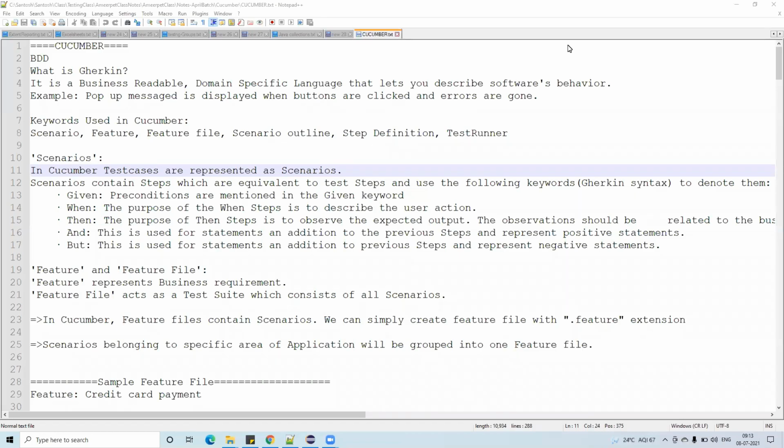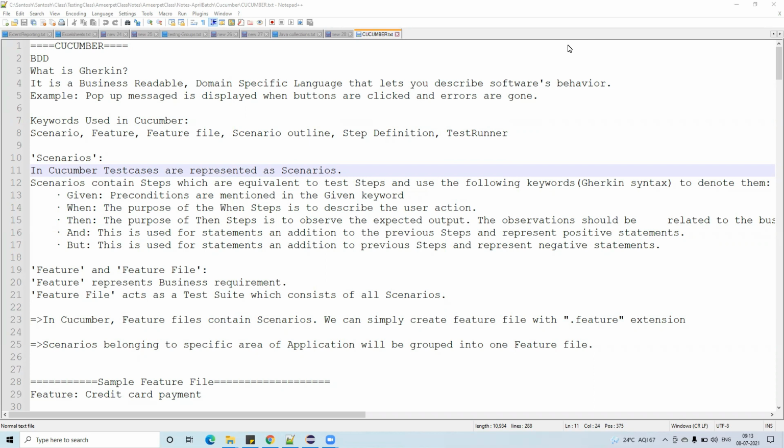Okay, so today the topic is cucumber. Cucumber is another type of framework. Remember guys, cucumber is another type of framework. So we learned selenium. On top of selenium what have we added? TestNG. Yes. Now what we are doing is, I am not using TestNG, I am using cucumber. On top of selenium I am adding the cucumber.